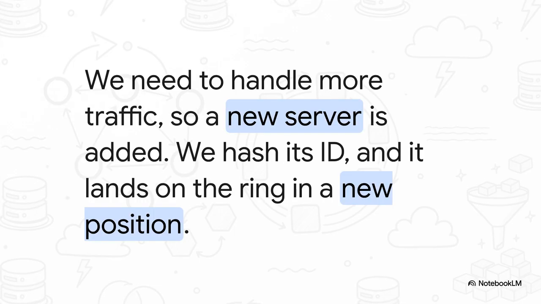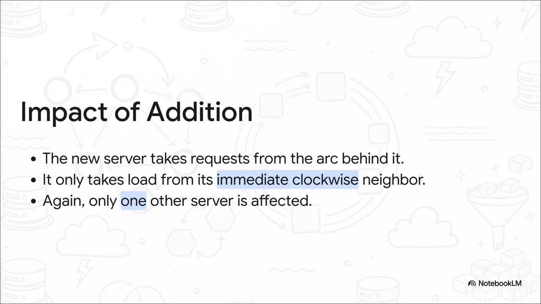Okay, now for the happy scenario. We need to add a new server, S5, to handle all our new traffic. We hash its ID, and bam, it lands somewhere on the ring. So what happens now? The new server, S5, simply takes ownership of all the requests that fall in the gap right before it. This means it only takes work away from its one single immediate neighbor. Again, the rest of the system is completely untouched. Almost all of our precious cache data is still valid. The disruption is minimal.